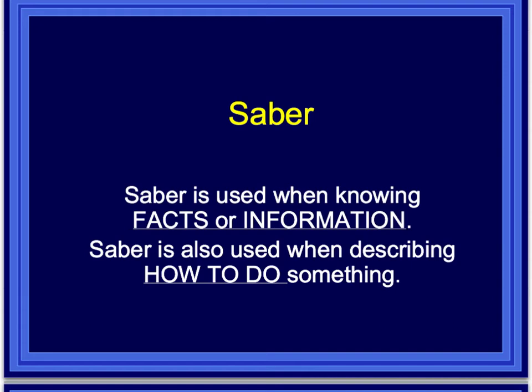So I can use saber to talk about facts or information, and I can also use saber when I'm talking about how to do something. Like if I say, yo sé hablar español, I know how to speak Spanish. So translate those other two sentences that are there on your sheet for an example.